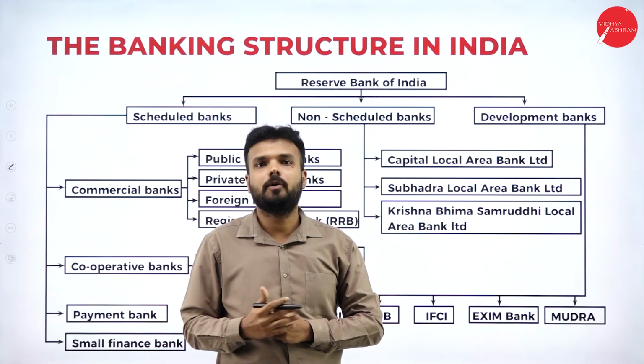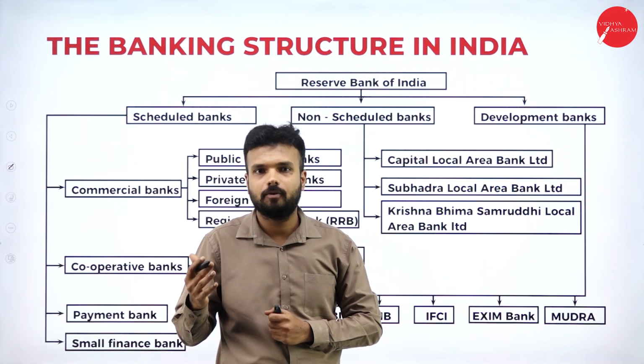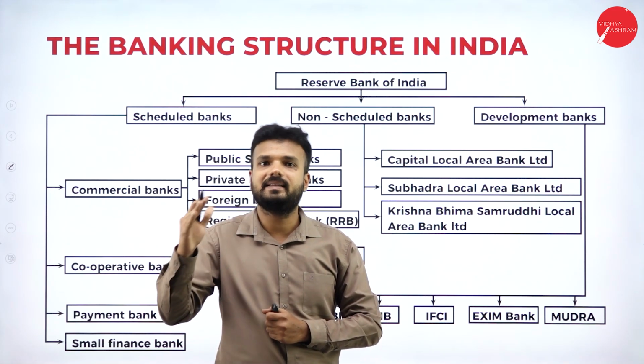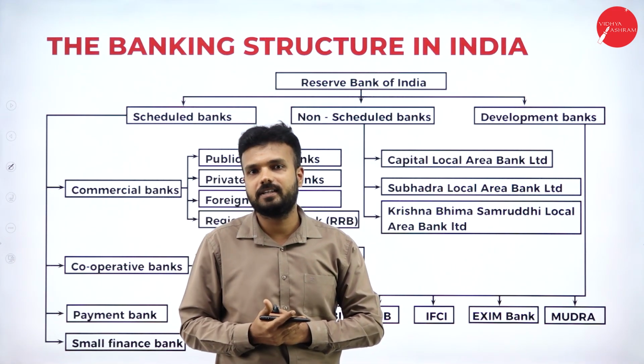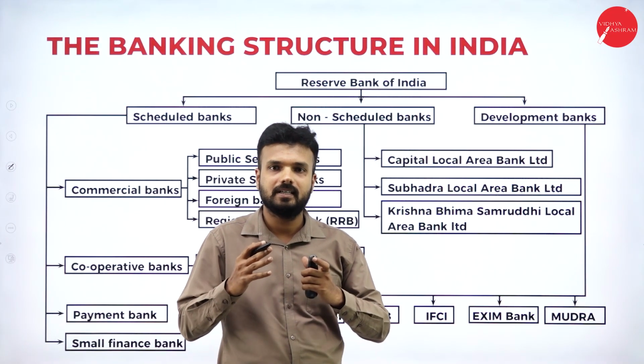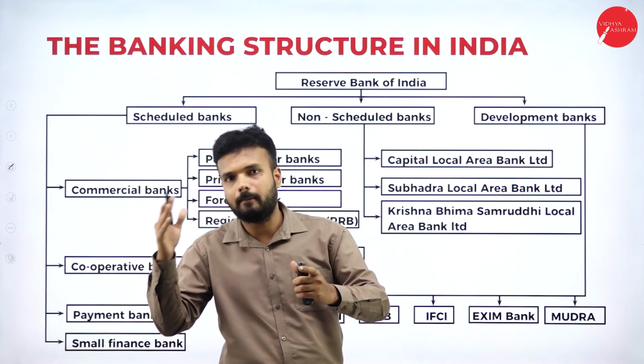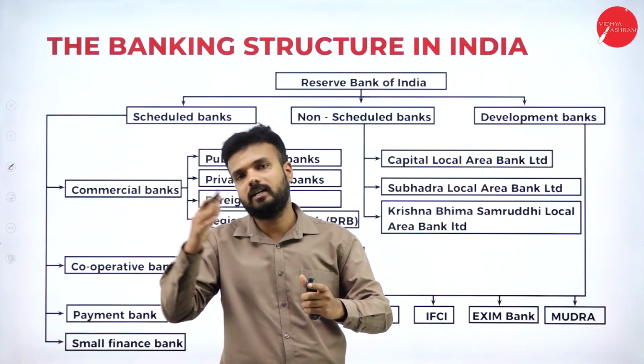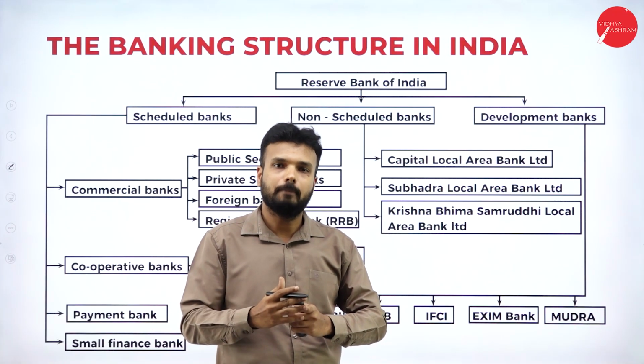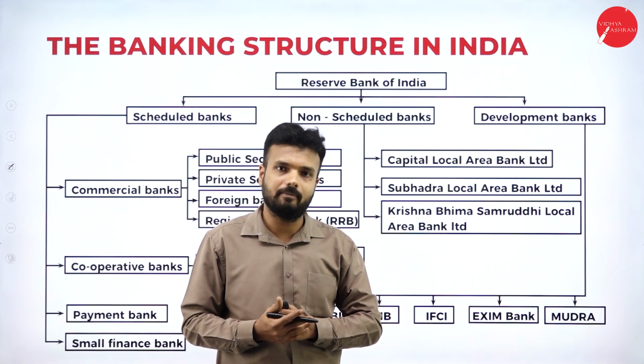After independence, the Reserve Bank of India was nationalized under the Banking Regulation Act 1949, which means the private entity became a public entity. All the shares of the Reserve Bank of India were transferred to the public sector, undertaken by the government of India.